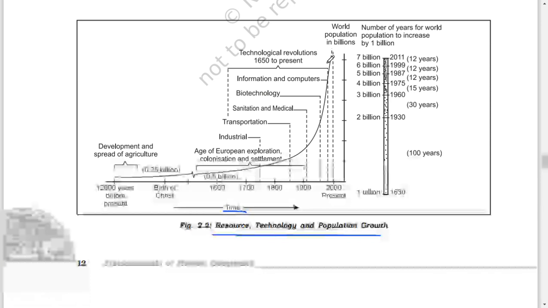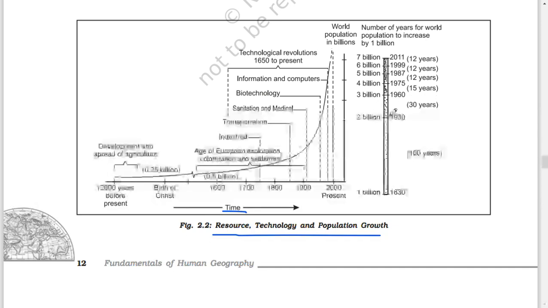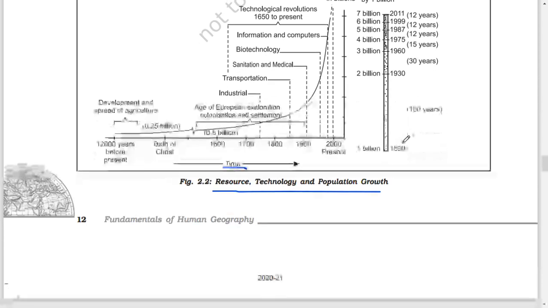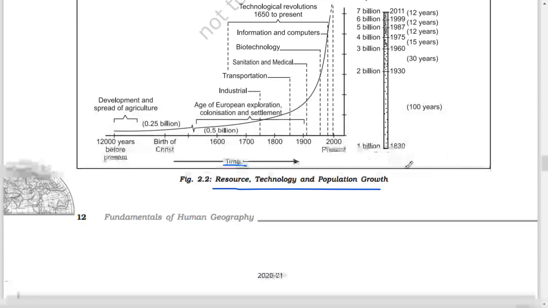World population in billions. Number of years for world population to increase by 1 billion: 7 billion, 2011; 6 billion, 1999, 12 years; 5 billion, 1987, 12 years; 4 billion, 1975, 15 years; 3 billion, 1960, 30 years; 2 billion, 1930, 100 years; 1 billion, 1830.